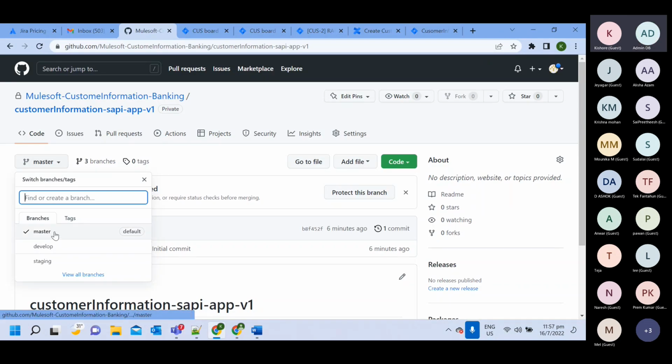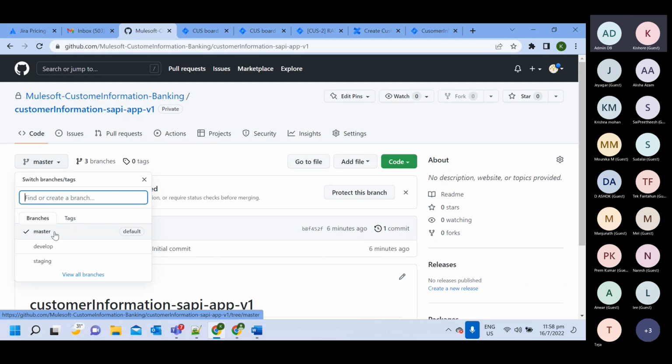So once we create a pull request and the code moves to the master branch, that code will be deployed on the pre-prod environment. Pre-prod is similar to the production environment, where we do load testing, performance testing, sanity testing, and at the end NIT also. Once everything is done, during production deployment, the same master branch code we will deploy on production.